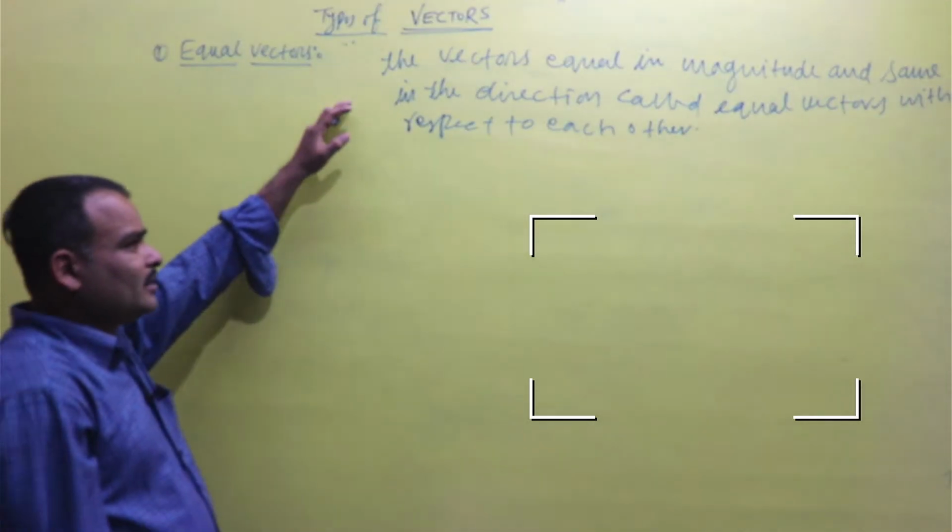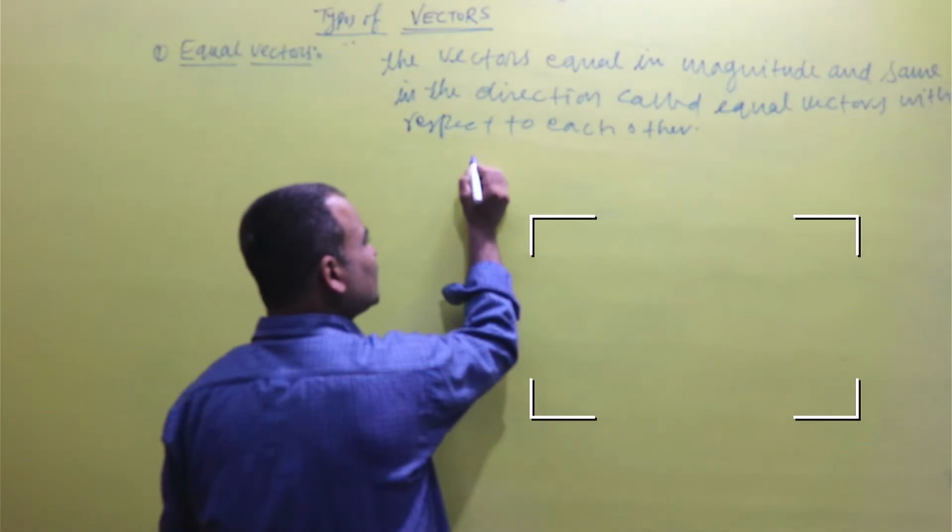The vectors equal in magnitude and the same in direction.